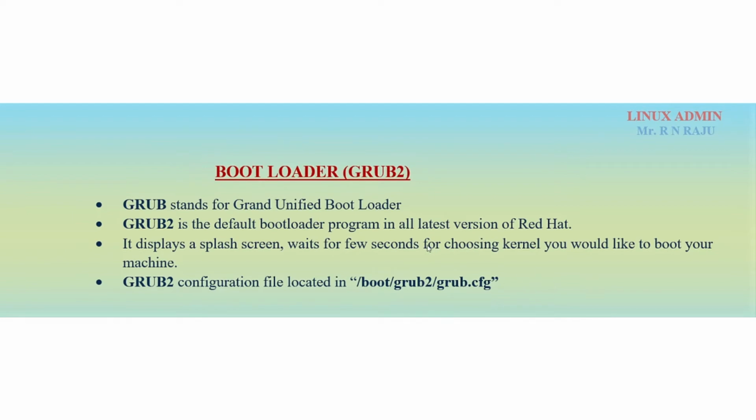By default one kernel is there, and if you maintain multiple kernels you can select, maybe, kernel version 4.5, 4.3, 4.2, like that. So that means multiple kernels at this stage. Originally, at this stage, the GRUB2 configuration file is located at /boot/grub2/grub.cfg.